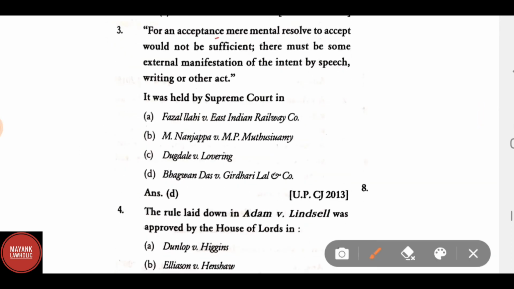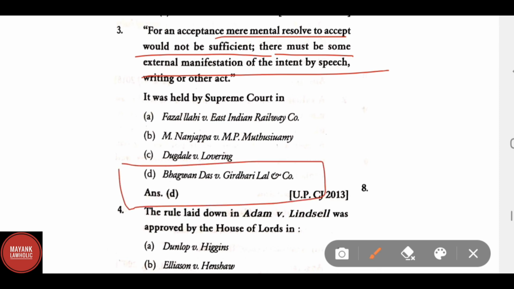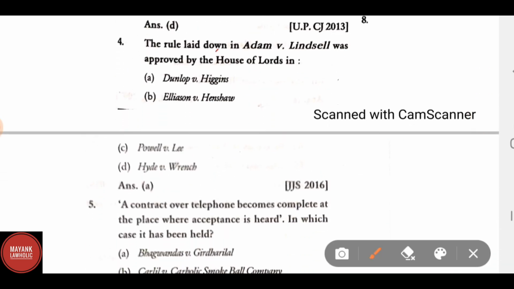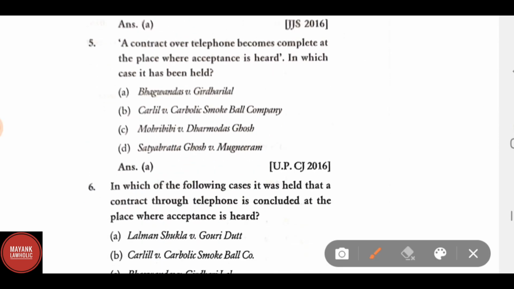For an acceptance, a mere mental resolve to accept would not be sufficient. There must be some external manifestation of the intent by speech, writing or other act. The correct answer is Bhagwan Das versus Girdhari Lal and Company. The rule laid down in Adams versus Lindsell was approved by the House of Lords in Dunlop versus Higgins. A contract over a telephone becomes complete at the place where the acceptance is heard. In which case has it been laid down? Bhagwan Das versus Girdhari Lal.